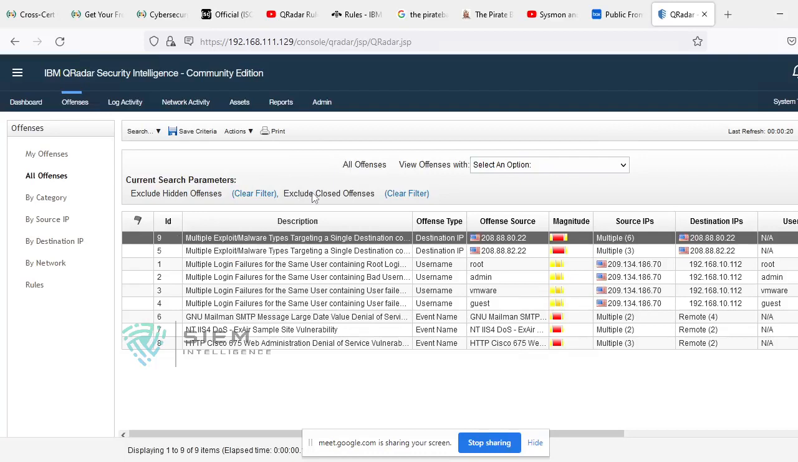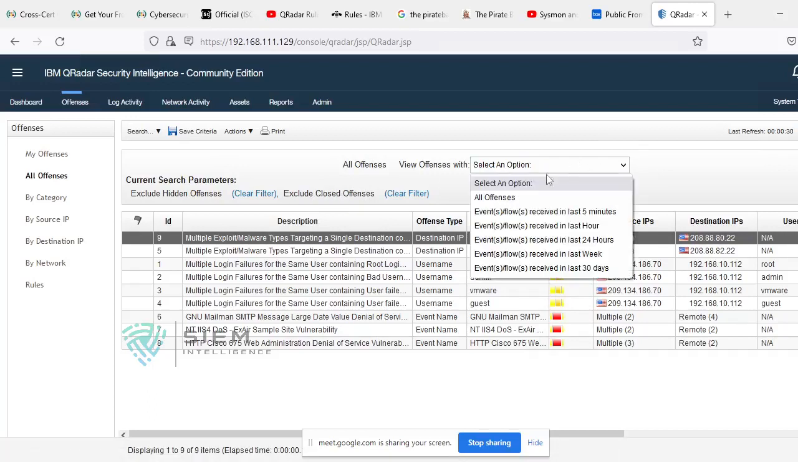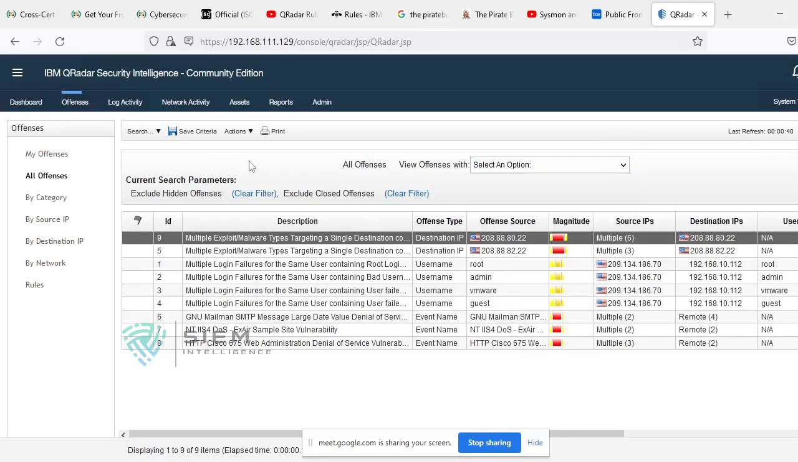There is also a closed offense option. If you close an offense, it will not show in the active offenses. Whatever active offenses there are will show here. If it is not an active offense, it will automatically be shown in closed offenses. You can also select an option here: all offenses, last 5 minutes, last 1 hour, last 24 hours, last week, and last 30 days.